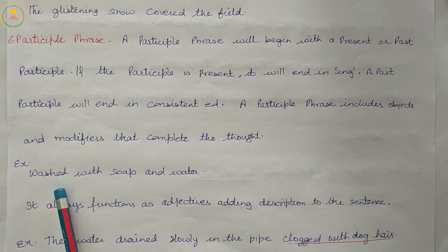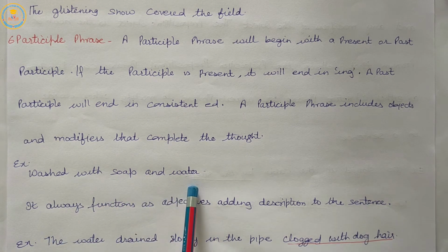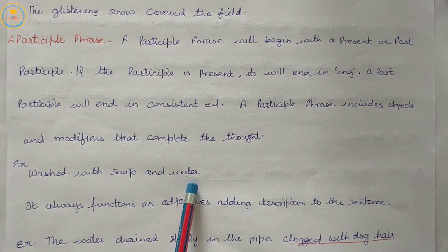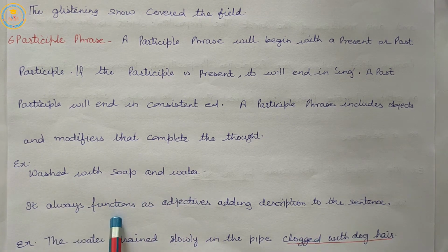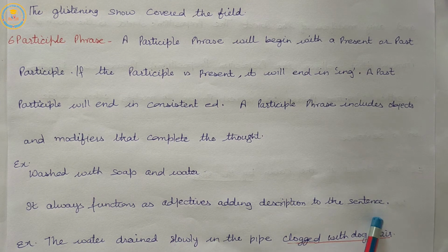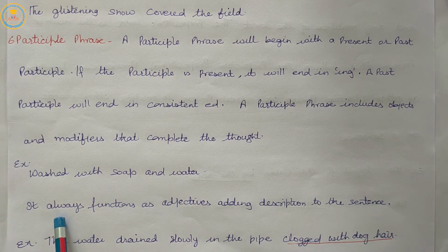Example: washed with soap and water. It always functions as an adjective, adding description to the sentence.